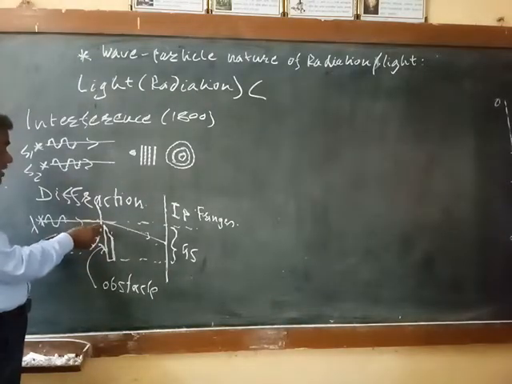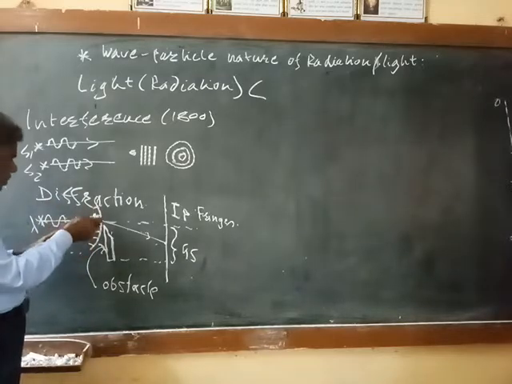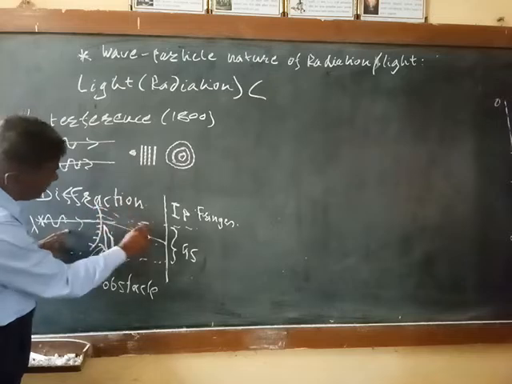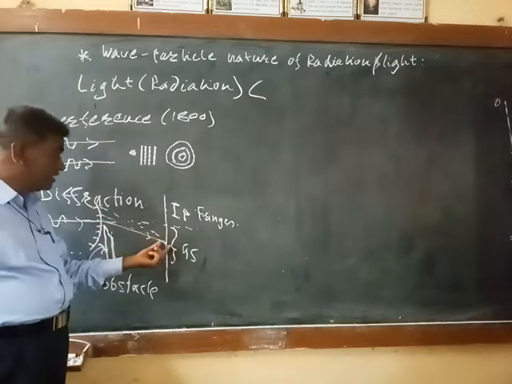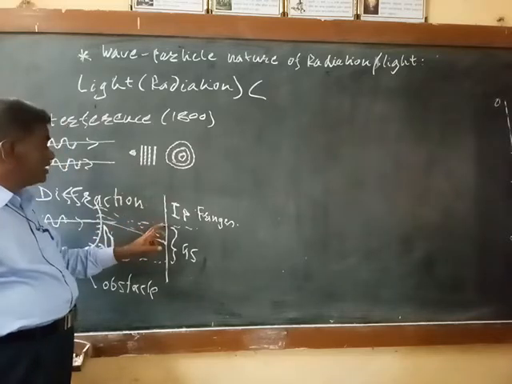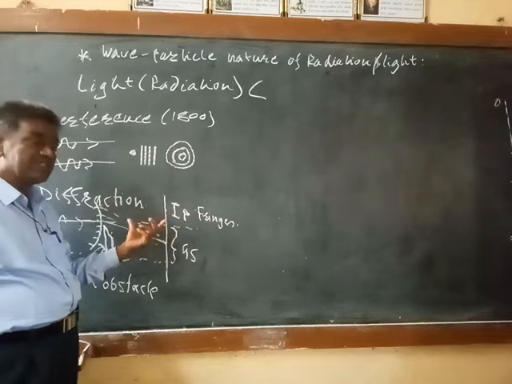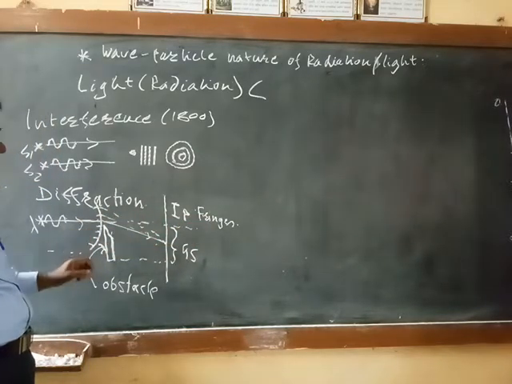Then each zone acts as a source of secondary waves. The secondary waves originating from the different zones reach this point and give rise to the intensity of light in the geometrical shadow, and in the illuminated portion we get the fringes. Those fringes can also be explained on the basis of the Fresnel theory.